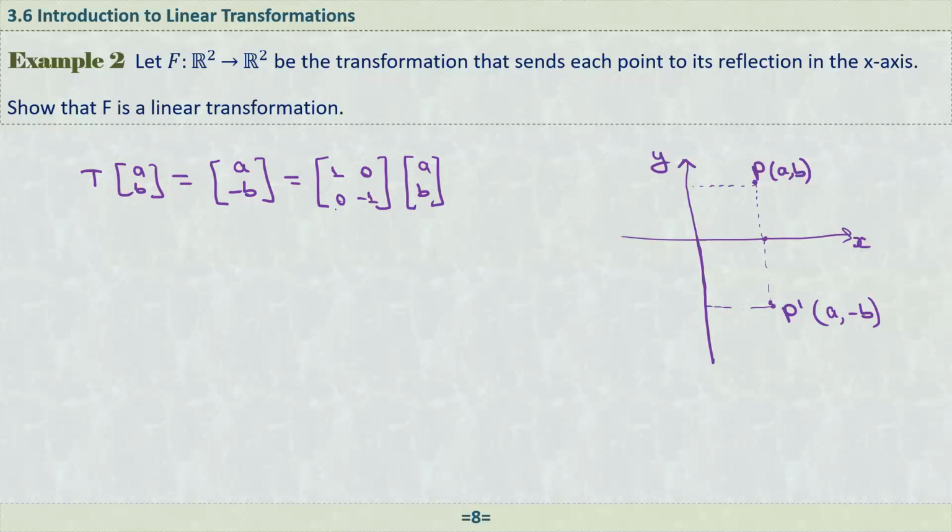So now if I take this matrix as A, and this is our vector, let's say it is V, then T of V is equal to A times V, which is a matrix transformation. Then it means that the given transformation is a linear transformation. It is just transforming every point in the coordinate system to its reflection about the x-axis.